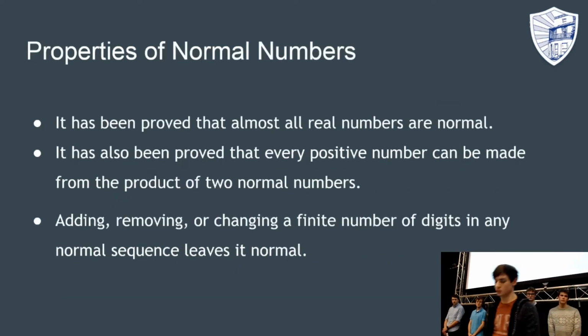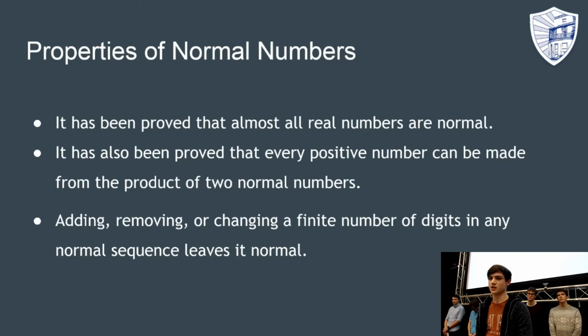So the properties of normal numbers. There are many surprising and unusual properties to do with normal numbers. Using the Lebesgue method, it has been proved that almost all real numbers, so that's integers and decimals, are normal numbers. It has also been proved that any positive number can be made from the multiplication of two normal numbers, and that dividing any positive number by a normal number will almost always give a normal number as the answer.